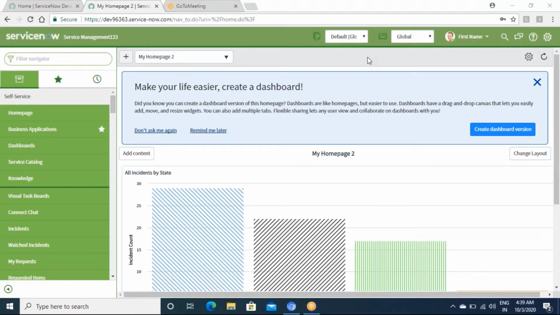This is how ServiceNow looks when you log in. This is a ServiceNow instance, open in front of me. This is a developer ServiceNow instance, as in you can all log into developer.servicenow.com, and then you can request an instance for yourself.